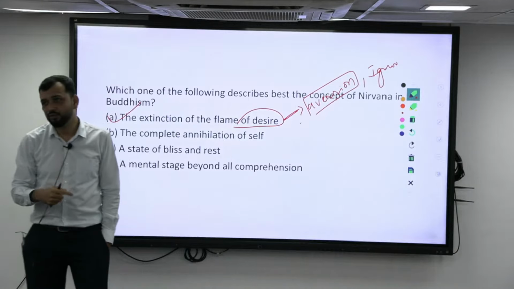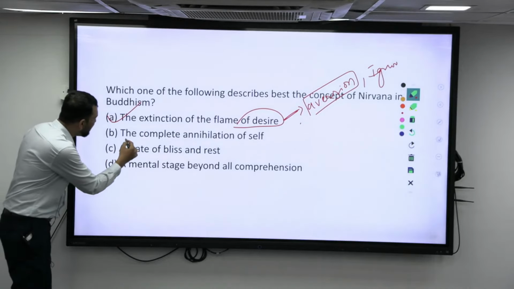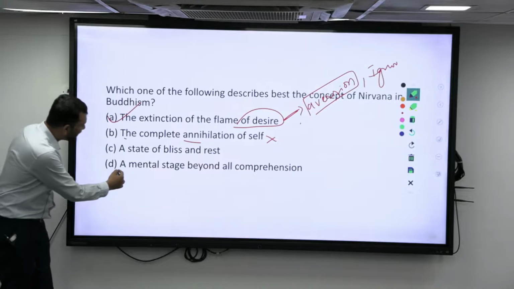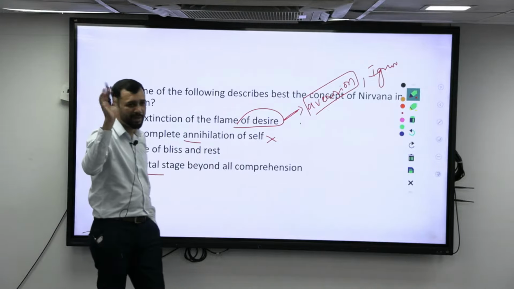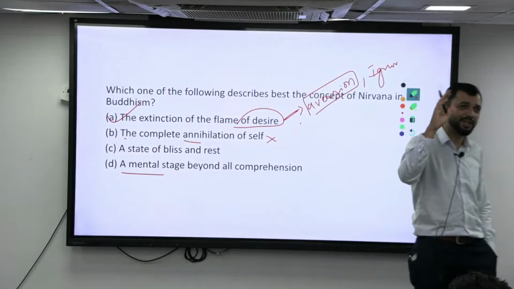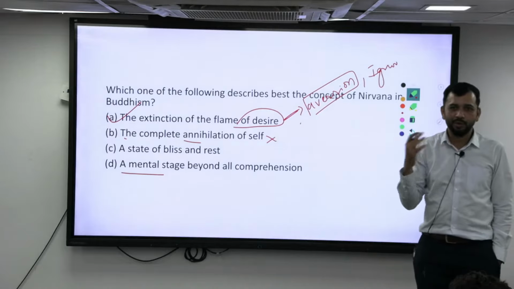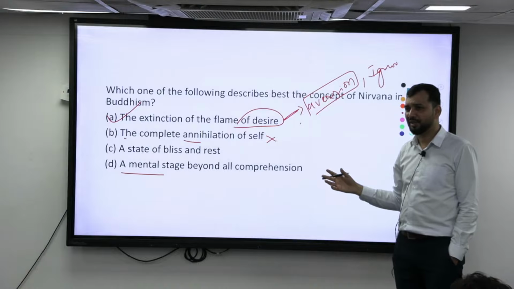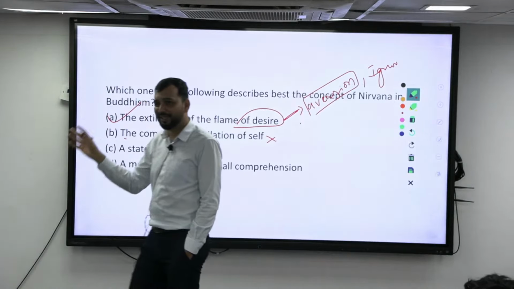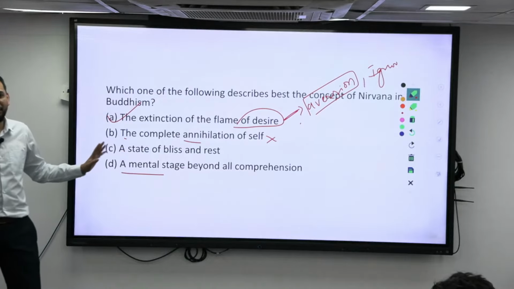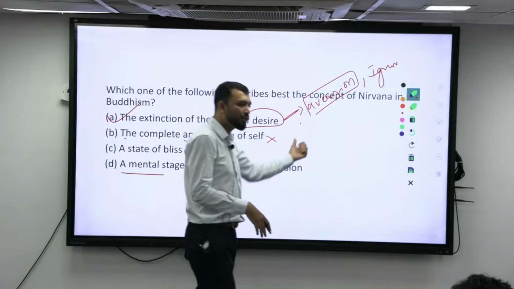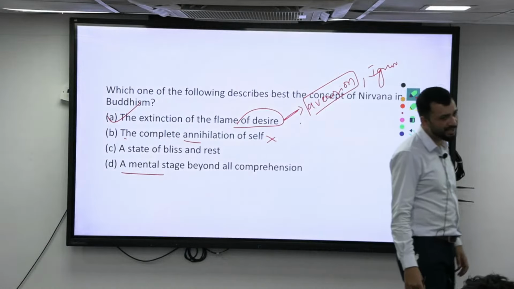Okay, this you should be knowing about. A state of bliss, complete annihilation of self is not what we are talking about. Then the mental stage beyond all comprehension: I don't know what Nirvana means, beyond comprehension means I cannot explain it. When you watch a movie and are asked how did you feel, you say you cannot explain it in words, it is beyond my explanation. That is the fourth statement, and that is not Nirvana. It is a state of bliss, and how do you achieve it? Through the extinction of the flame of desire.